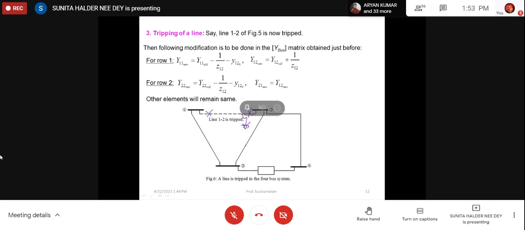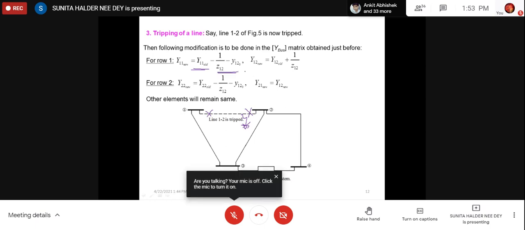So how can we take this into consideration in the Y bus calculation? This tripping line removal calculation will be the same as line adding, just in reverse. Whenever we have added the line, we have added the admittance to the old value. Now we are withdrawing the line, so we shall subtract that.